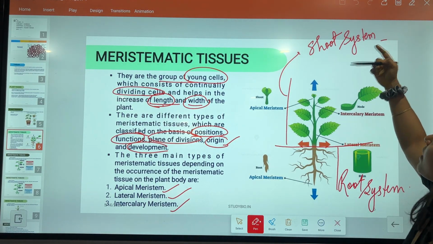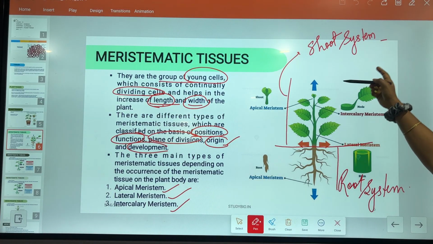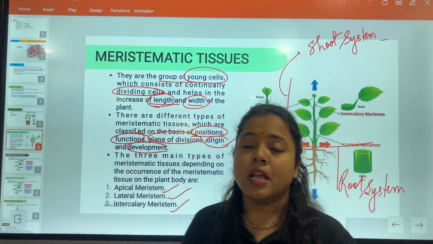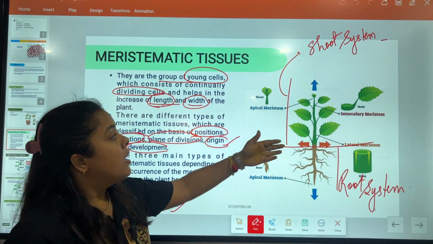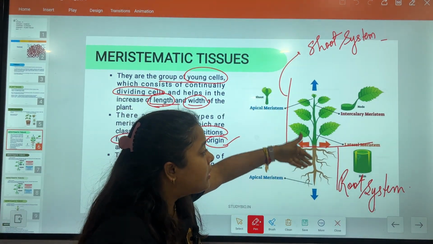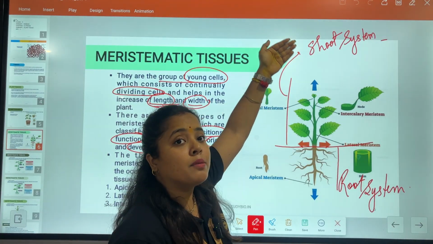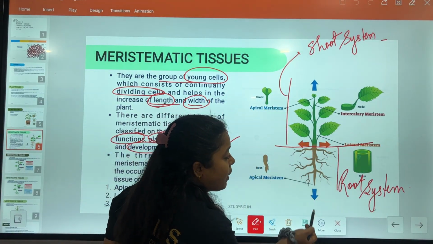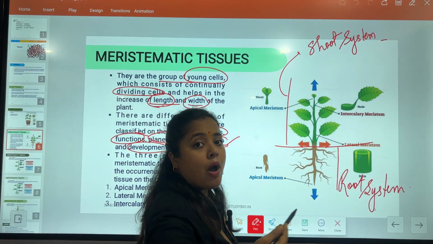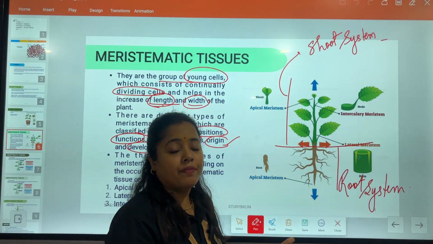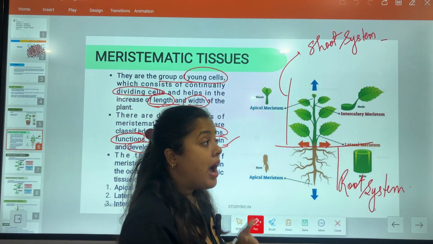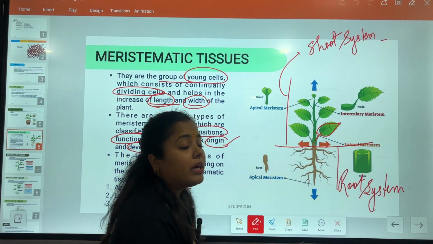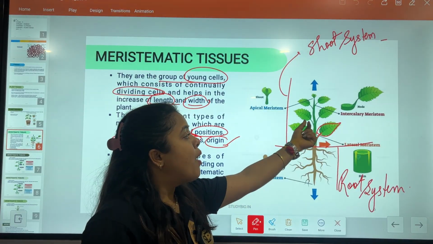Got it? Now in this shoot system, there is stem, there is leaf, there are flower buds, there are fruits and many more things. Both the parts present in both the systems are growing equally. Roots are growing downwards, stems are growing upwards. How are they growing themselves, how do they attain their height, how do they attain the different leaf parts, flowers, how do they attain their height, how do they attain their width?